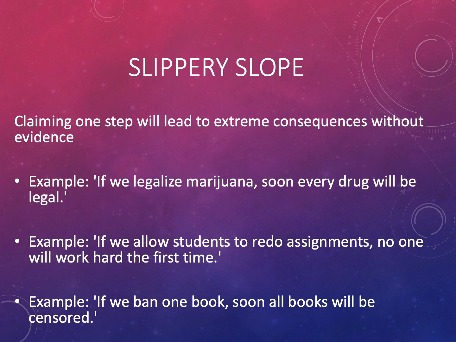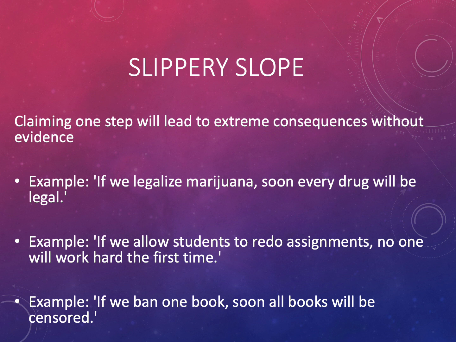Slippery slope. Slippery slope arguments assume that taking a small first step will inevitably lead to a chain of extreme outcomes without showing that each step will actually occur. The first example is, if we legalize marijuana, soon every drug will be legal. The marijuana example assumes a policy change will spiral to all drugs being legal.